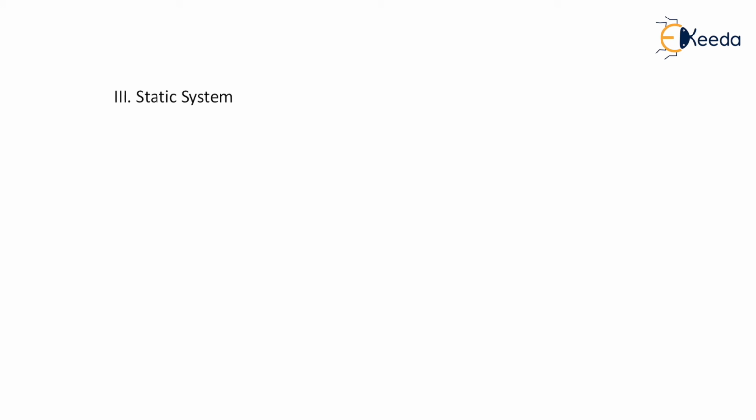That is, present output should not depend on future input or past input. Only then the system is said to be a static system.